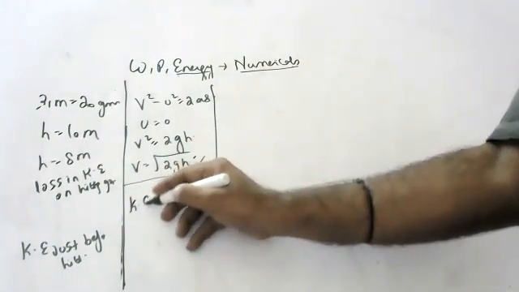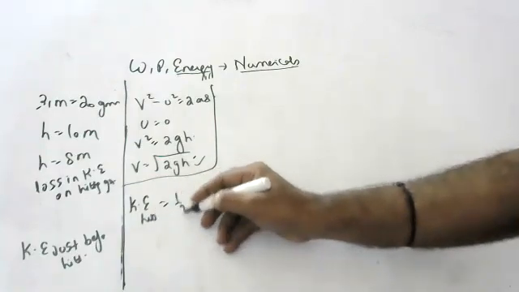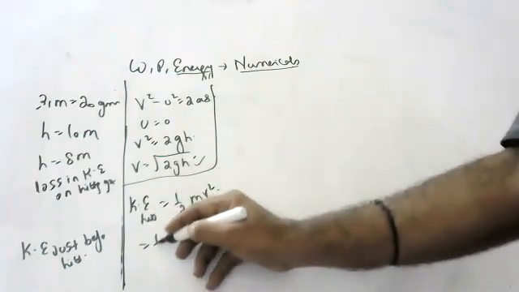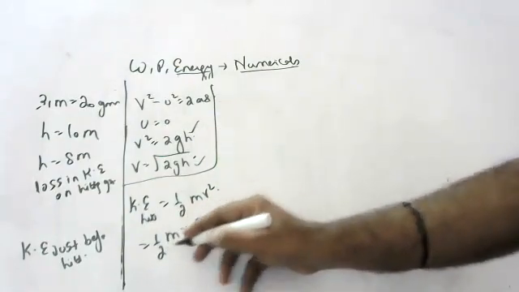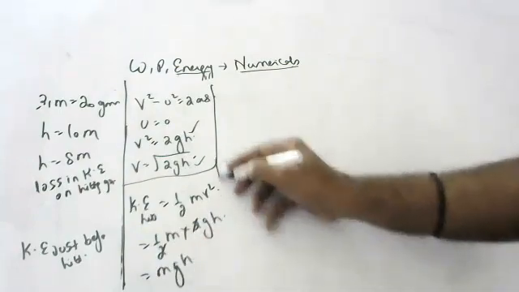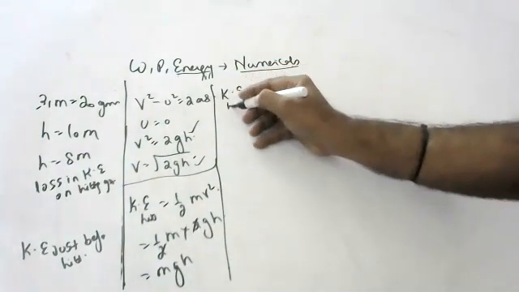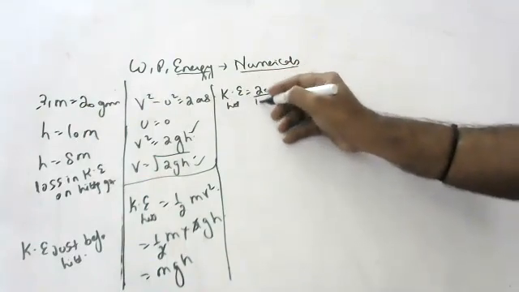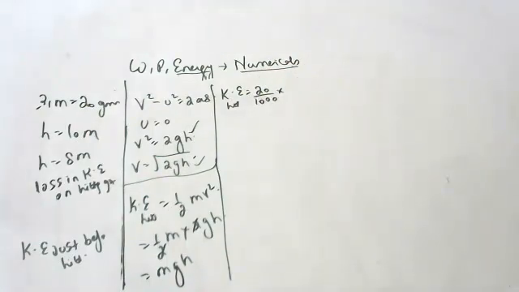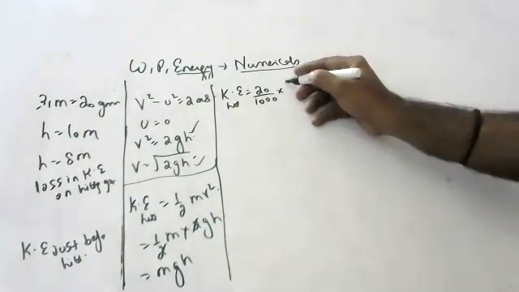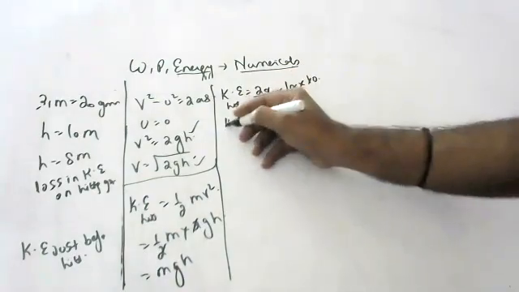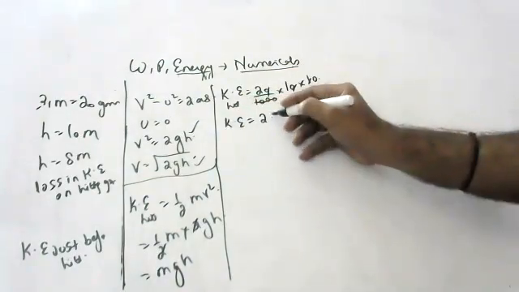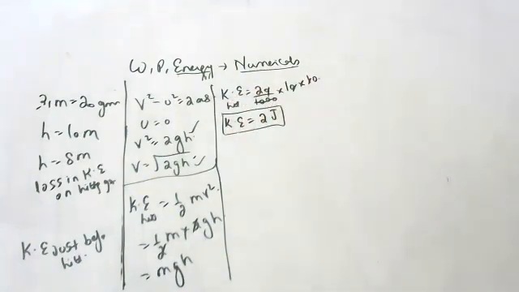And kinetic energy while hitting the ground, the formula is half m v square. Half m v square is how much? 2gh. Okay, the 2 is gone. So the answer is mgh. So kinetic energy while hitting the ground is 20 by 1000. Why by 1000? Anyone? Convert grams into kgs. Okay, g is 10 and height is 10, children. So 3 zeros gone. So kinetic energy on hitting the ground is 2 joules. Okay, children, kinetic energy on hitting the ground is 2 joules.